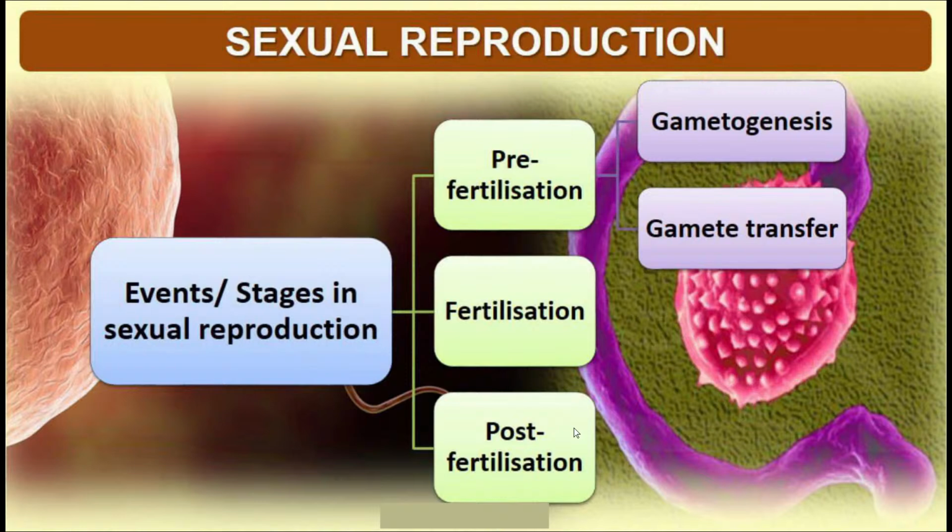It means that sexual reproduction basically has three stages in the life of plants or animals. One is the pre-fertilization stage, which is a preparatory stage for sexual reproduction. Second is fertilization, that is the peak stage of sexual reproduction. And the third one is post-fertilization, that is, the post-sexual changes within the body. They are included in the post-fertilization stage.